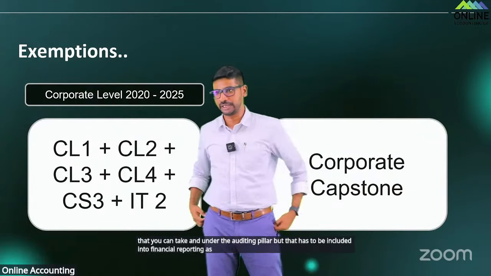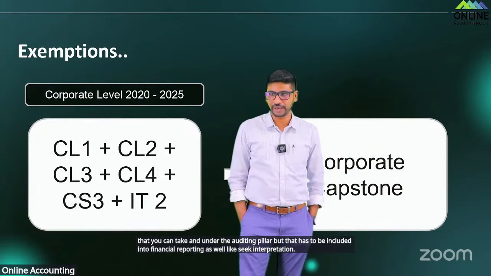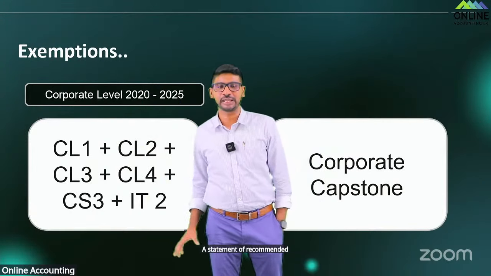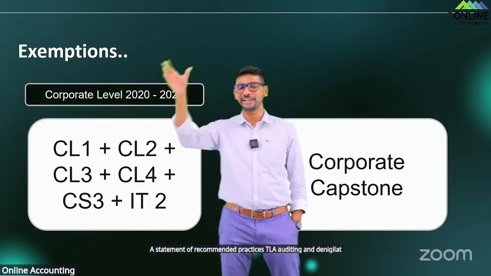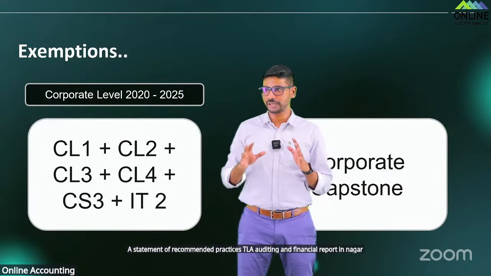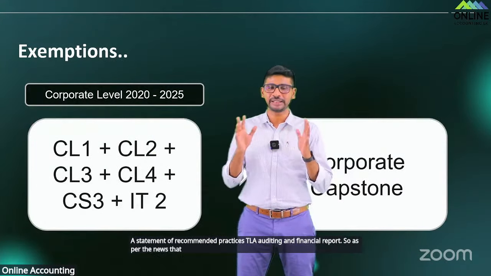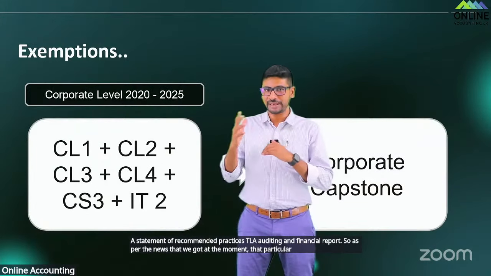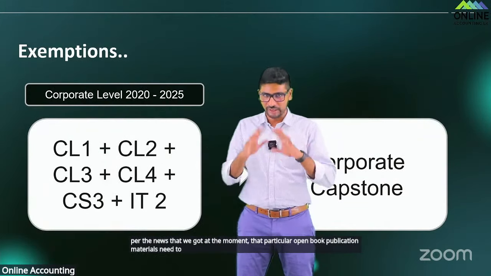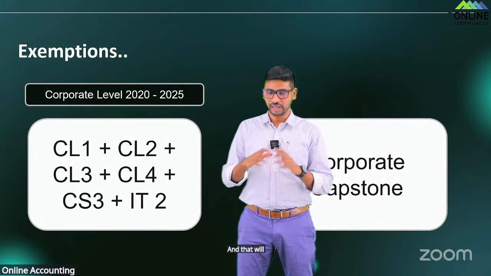As per the news we got at the moment, the open book publication materials need to be fine tuned, and they will come out with a revised version.